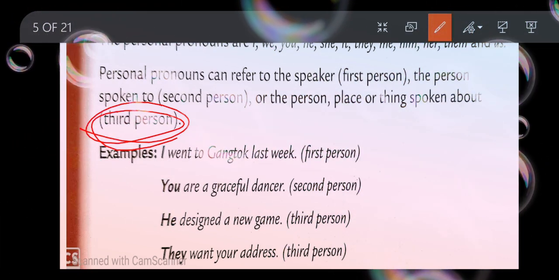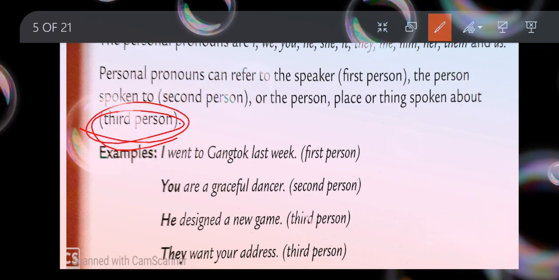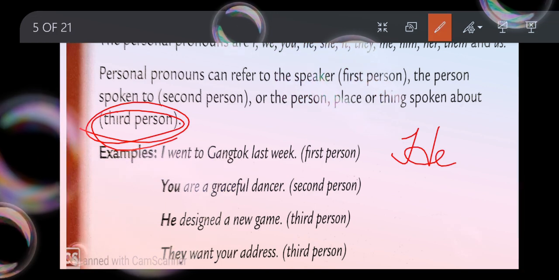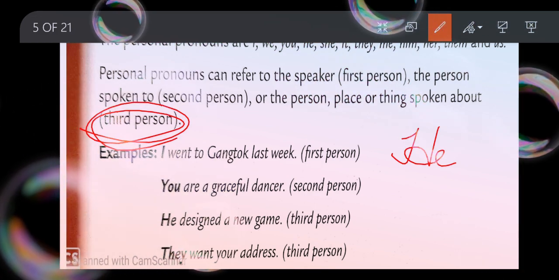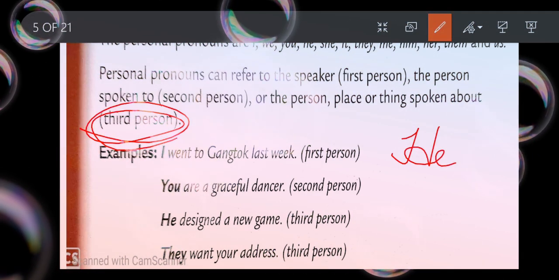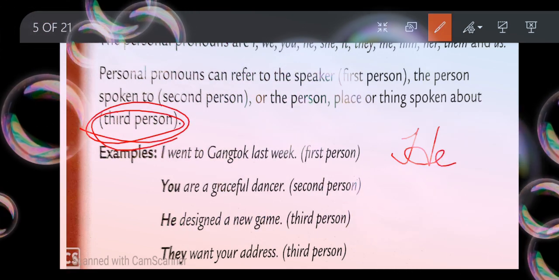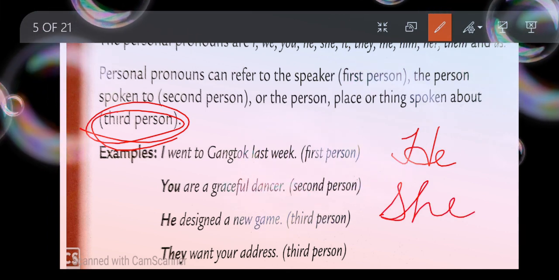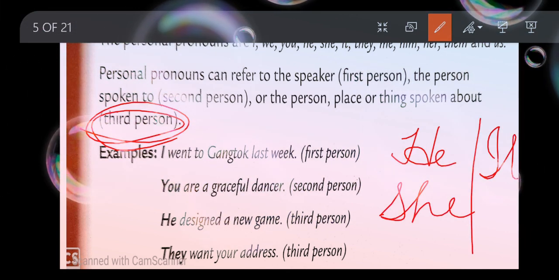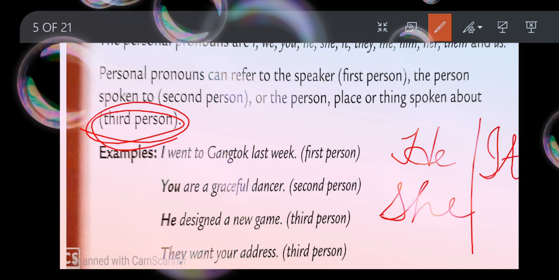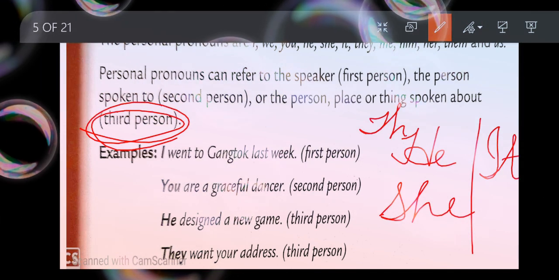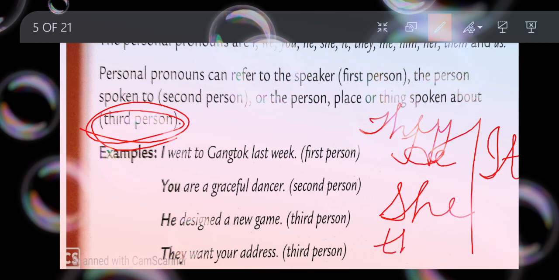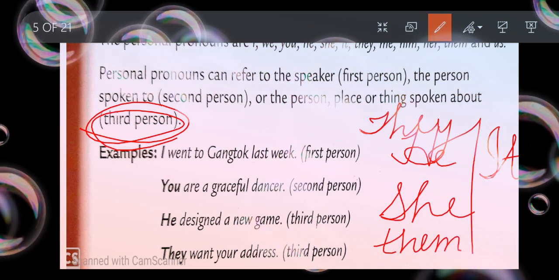Like here, for personal pronouns, I can say third persons are he. If I want to tell you that in another class this boy was very good, that girl is very good, I'll be using he or she. Yes or no? That's for sure. If I want to talk about some animal or some non-living thing, I'll be using it. If I want to talk about more than one person, then I'll be using they. Same as that, them can also be used here.